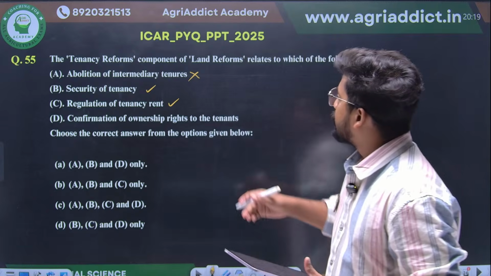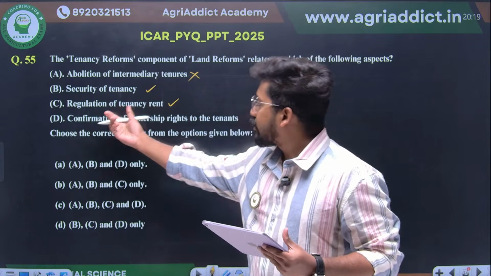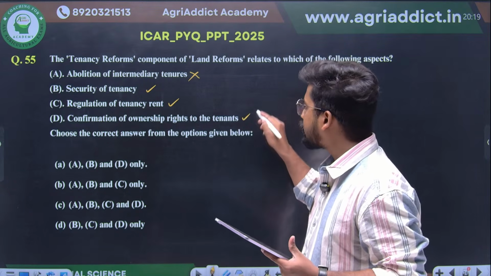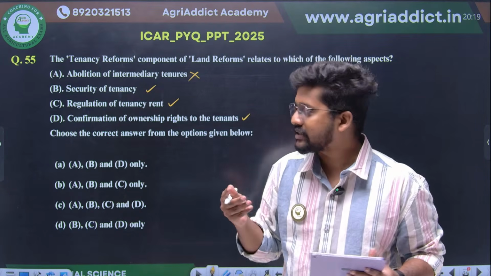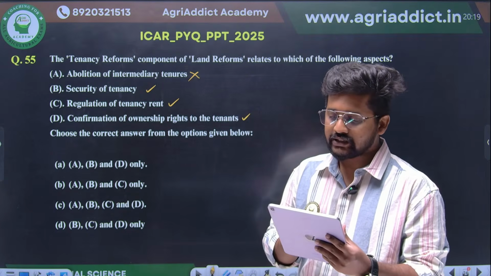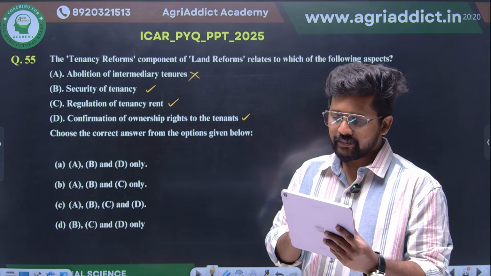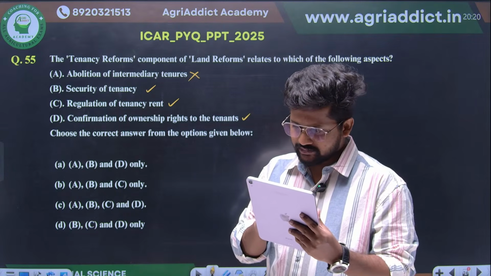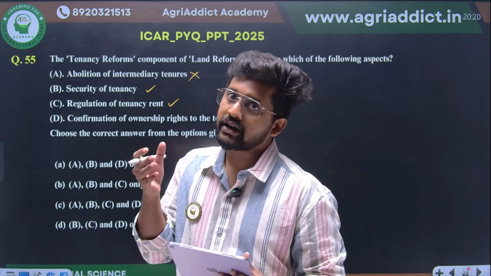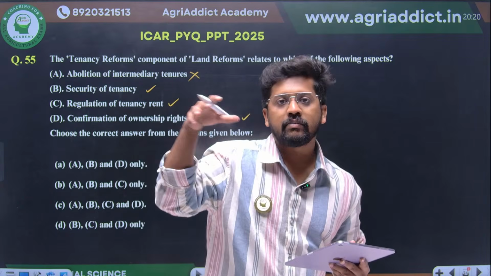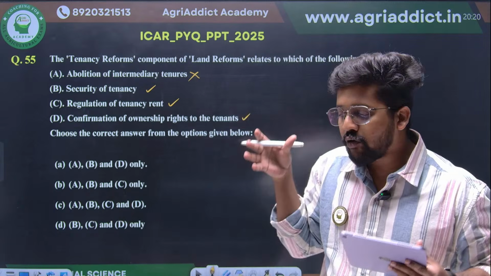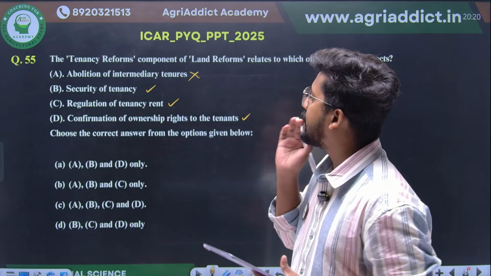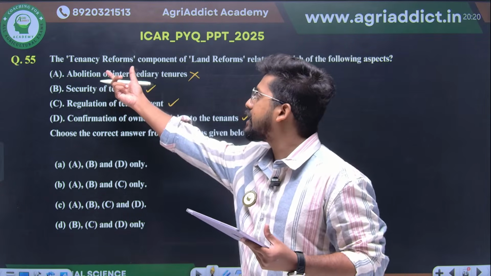Okay. So security of tenancy, regulation of tenancy rent, then confirmation of ownership rights to the tenants. They should not lose the ownership rights. Also, one more point is there. The fourth one is actually, what was the fourth point? Yes, capping on the land holding. Like how much maximum limit of land holding should be there with a particular person. Such a ceiling of land holding will be there. So these are the things which come under tenancy reforms.